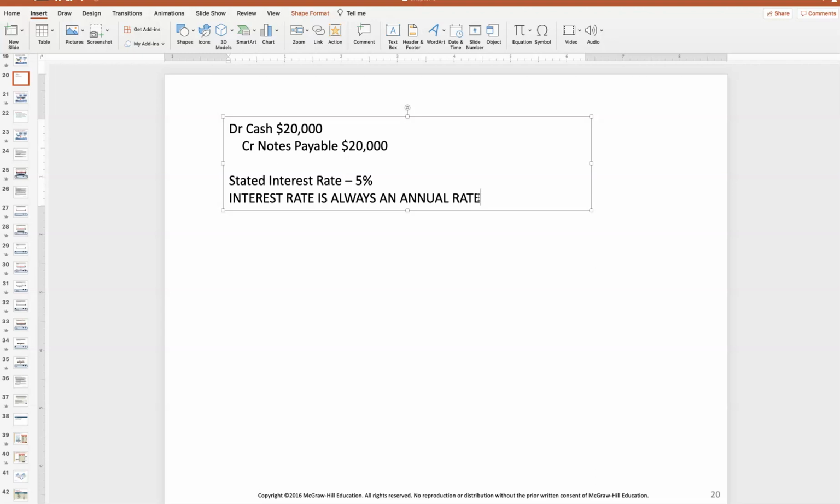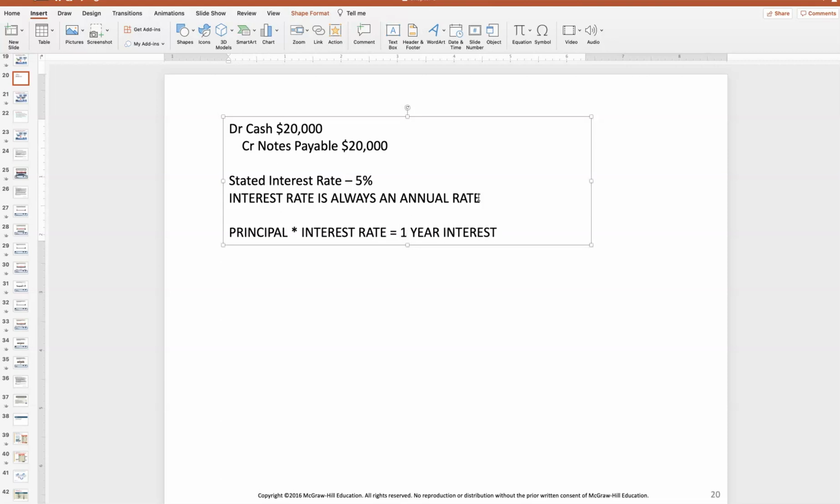And we do that just to keep consistency. That way it makes it easy to compare things. So if this loan were outstanding for a year, the way we would do the math is we would take the principal, we would multiply it times the interest rate, and that gives us 1 year interest.